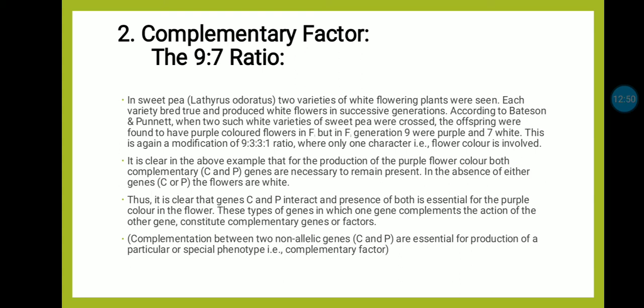These types of genes in which one gene complements the action of the other gene constitute complementary genes or complementary factors. Complementation between two non-allelic genes is essential for production of a particular phenomenon called complementary gene.